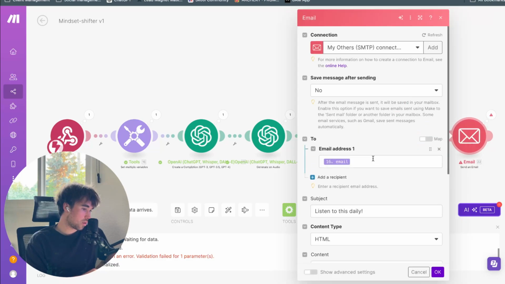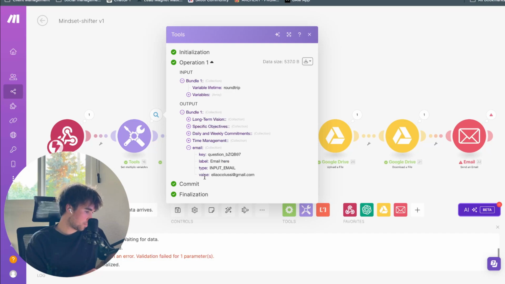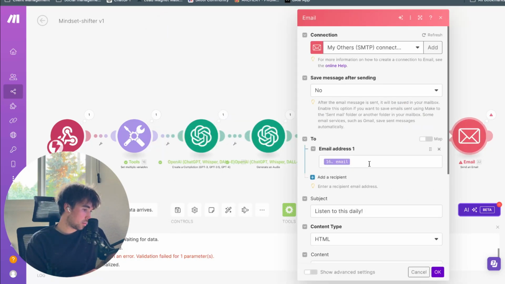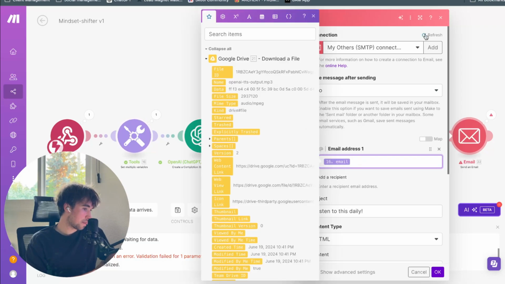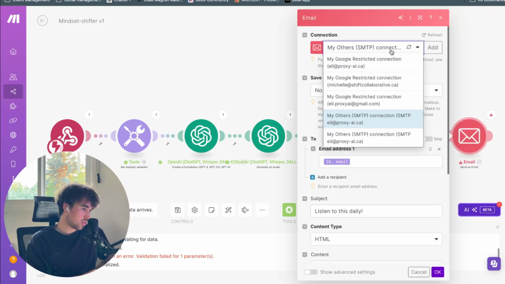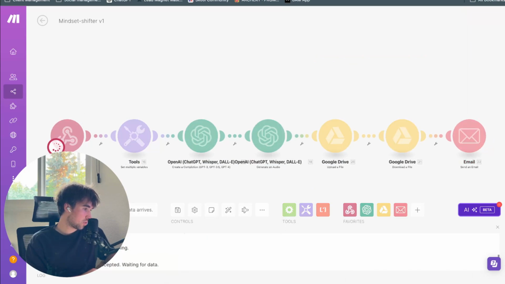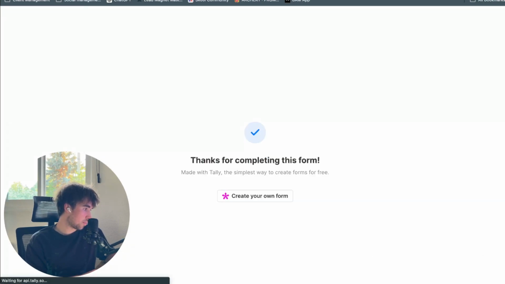So this was invalid. Let's see what we actually have here. You can see our email value was eliaokalusi@gmail.com, which is my email. That's correct. So I don't really know why. Maybe this is the wrong connection. So let's give this a run again and fill out this form again.